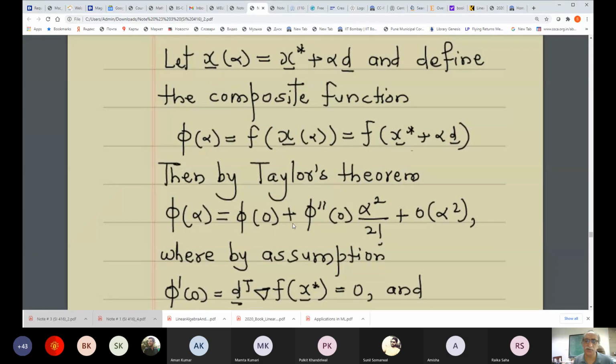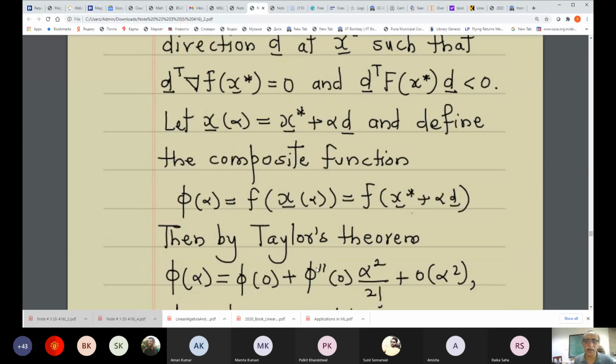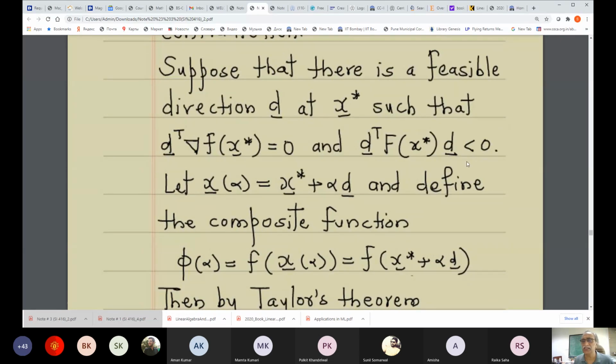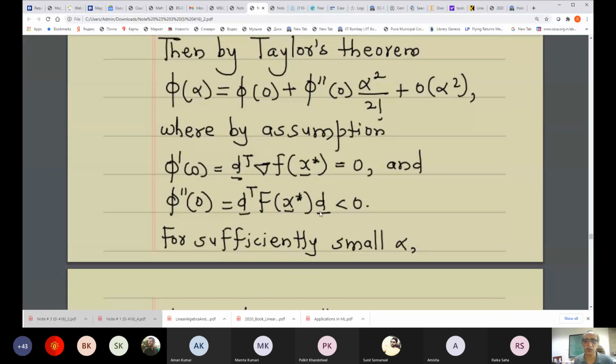Alpha times phi prime 0 is equal to 0 because of the assumption, because phi prime 0 is nothing but evaluating this at alpha equal to 0, and at alpha equal to 0, this is assumed to be 0. That's why this is 0, and that term disappears from this expression. Okay. And further, phi double prime 0 is less than 0. That is what we are assuming. We are assuming that this be less than 0, and so this is less than 0.